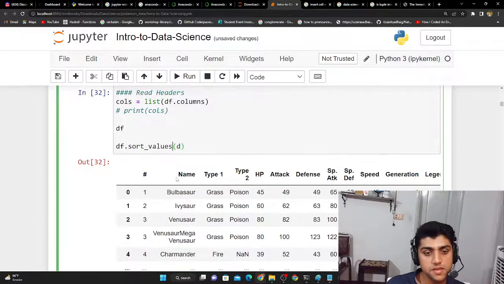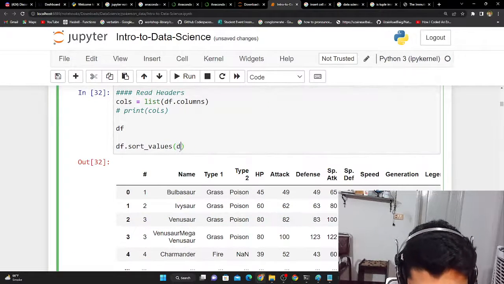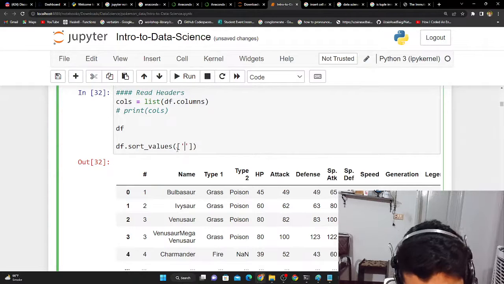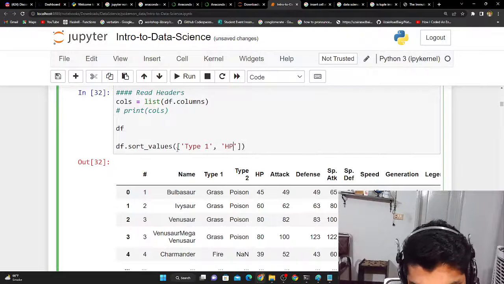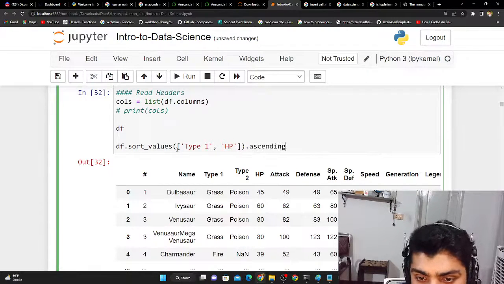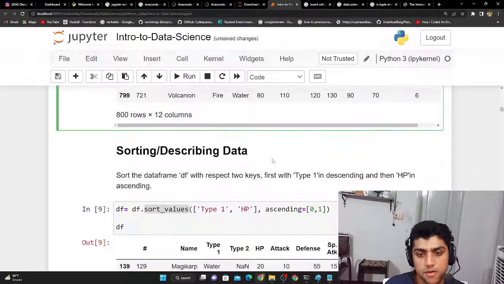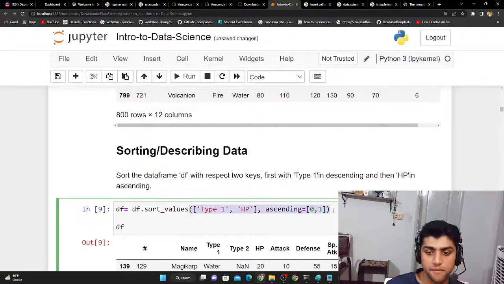I'm just gonna paste in this thing. So data frame dot sort_values, and here we're gonna have to show in the columns that we need. I basically put it in this list, and the first thing that we wanted to change was the type 1, and the second one that we want to change is the HP. Then ascending, and inside of this we have to put... so I believe this is how it works. Okay, so we need a comma here. So it's a bracket like that.